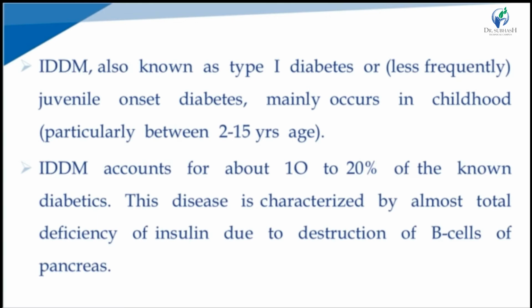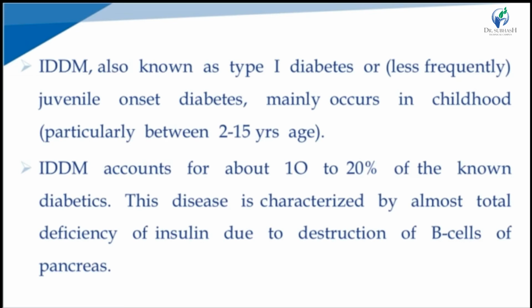This disease is characterized by almost total deficiency of insulin due to the destruction of the beta cells of the pancreas.